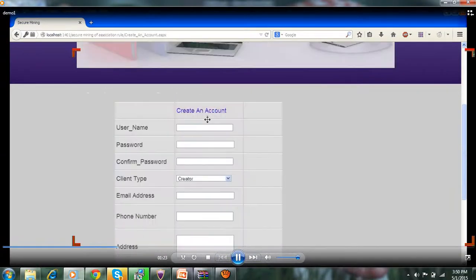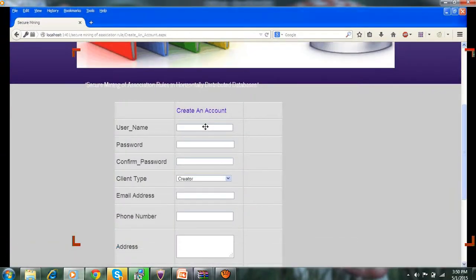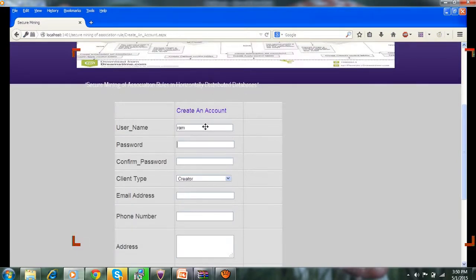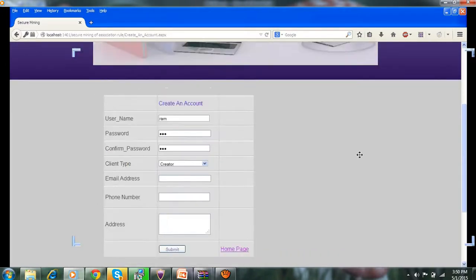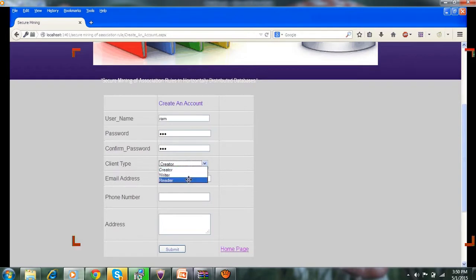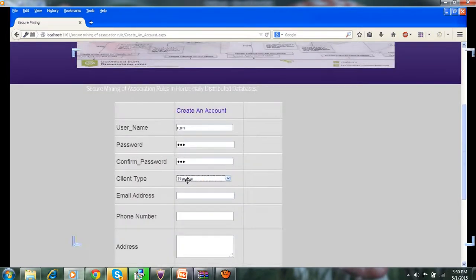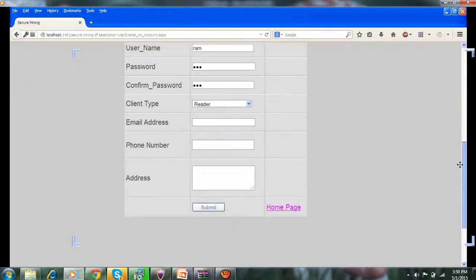And then this is a second account. Second username Ram, then password, then confirm your password. The password should be 16 letters or below, and the client type is reader. I'm creating Ram, who is a reader.